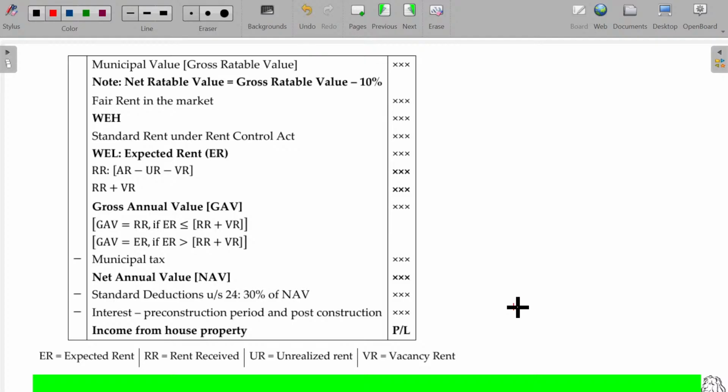You have to understand municipal value, and fair value or fair rent, and standard rent, then annual rent or actual rent or rent received.